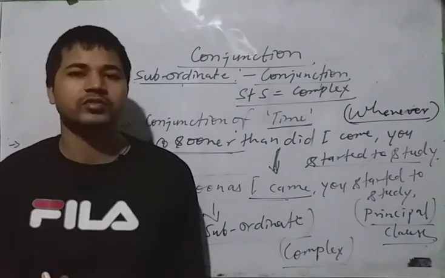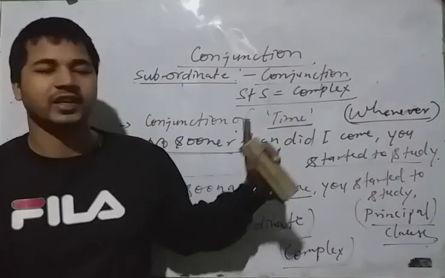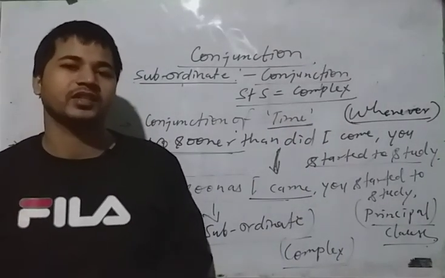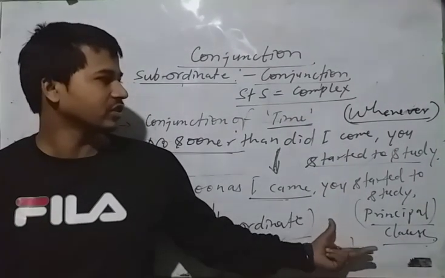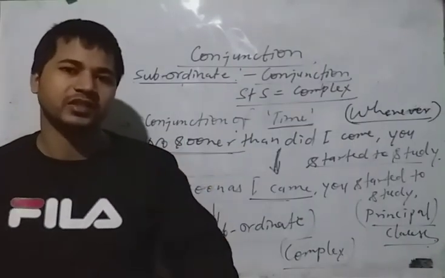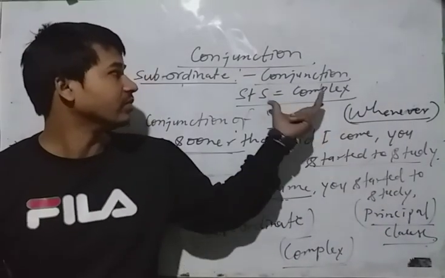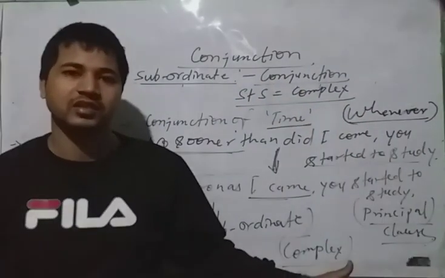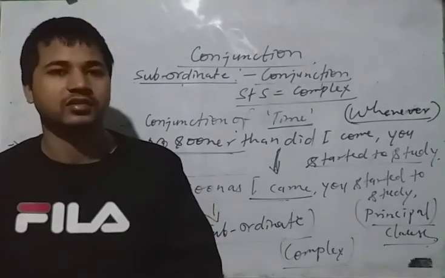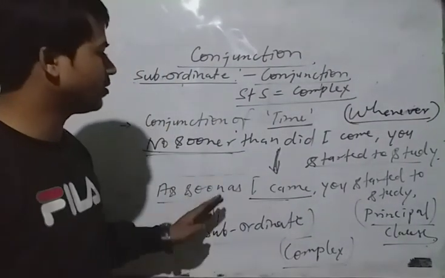Okay, whenever you study, you feel good. It is also expressing the time. Okay, so in this way we can use whenever. Any word that expresses the time makes the conjunction of time, means subordinate clause, makes a complex sentence. Clear? I hope you know very well about that.